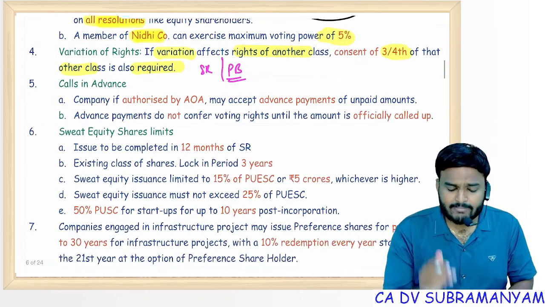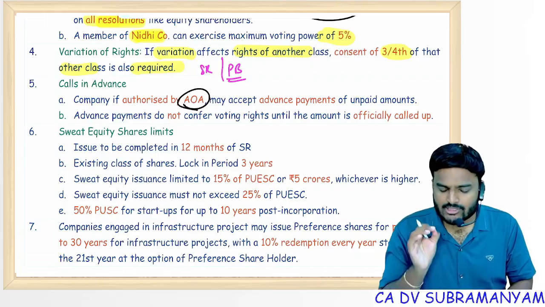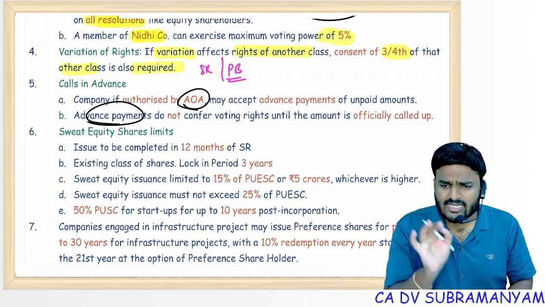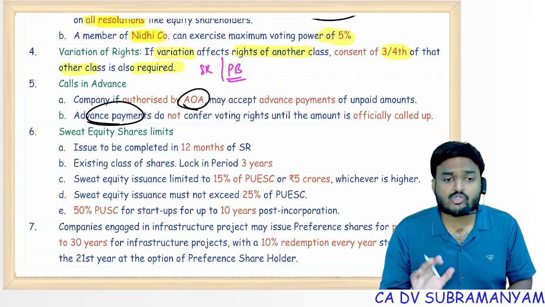Calls in advance: company can accept calls in advance only if it is authorized by AOA, and advance payment is a liability to the company, it's not capital, so no extra voting.